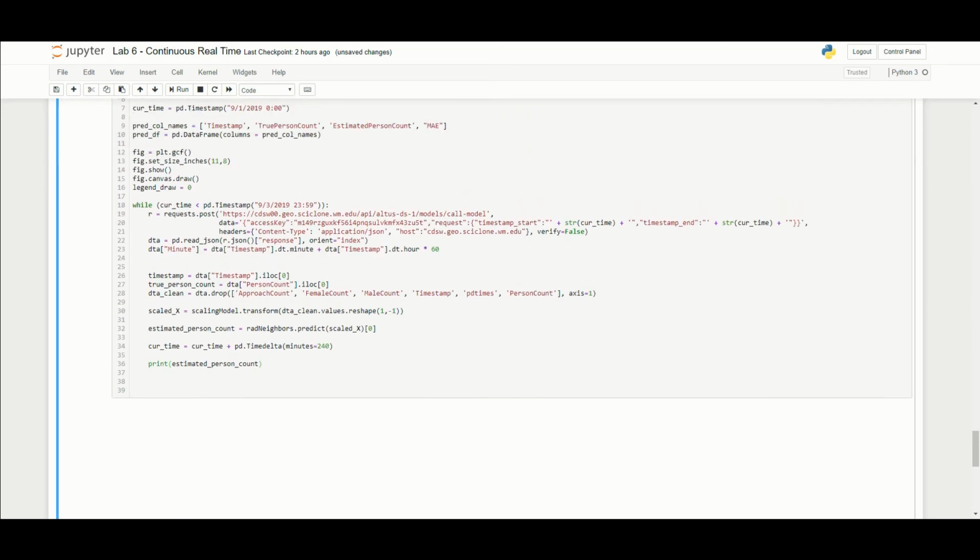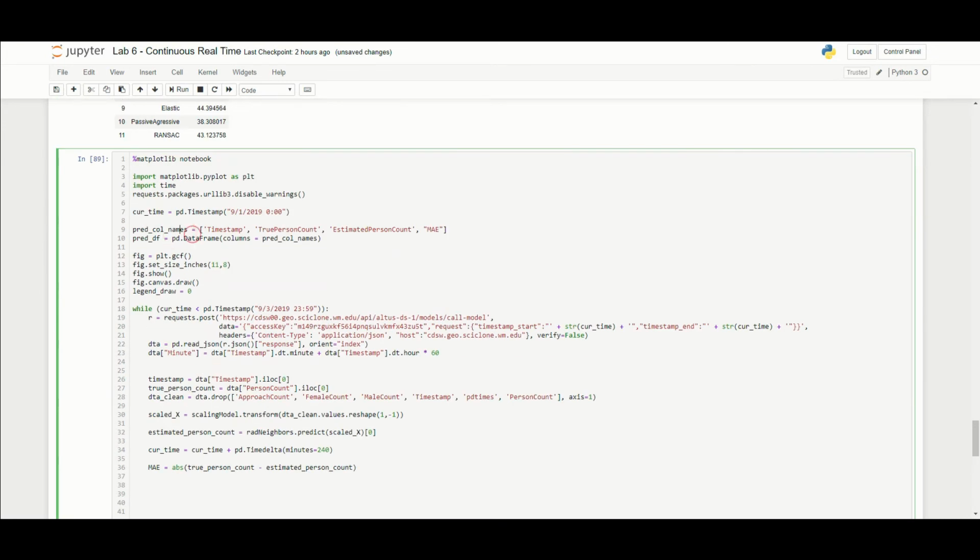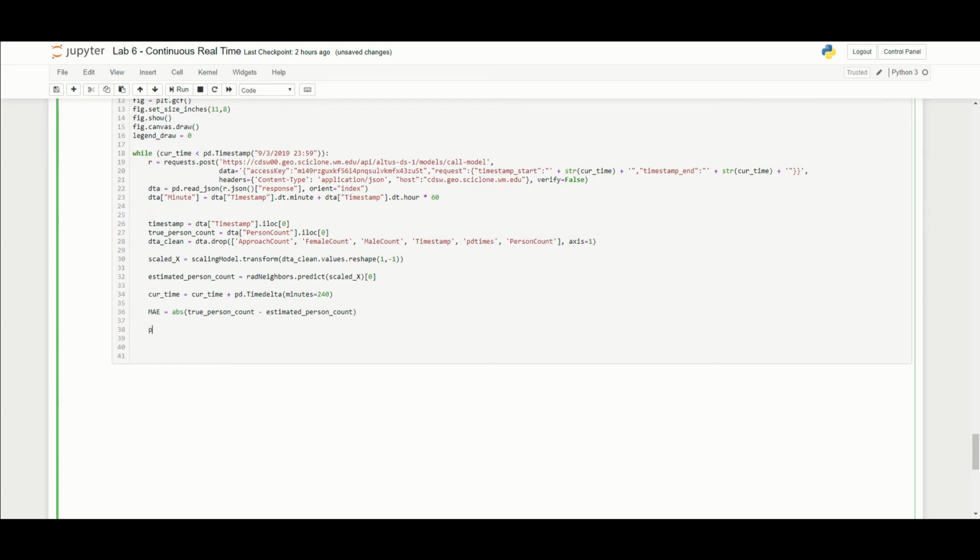The first thing we're going to do, and I'll delete this print, is calculate our mean absolute error for every single minute. So we'll do the true person count minus the estimated. This is just the absolute value difference between these two. So we're calculating MAE. And let's save. You'll remember we created this data frame up here that we want to save our information in, because again, every loop of this while loop, we're only getting 1 minute. So we want to save all of the minutes that came before. We're going to save the timestamp, the true person count, our estimate, and our error. So we'll go ahead and do that here. So pred df.